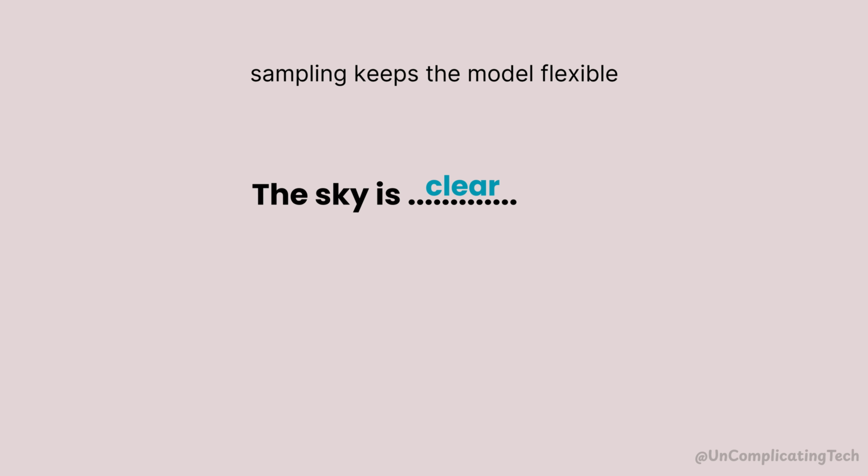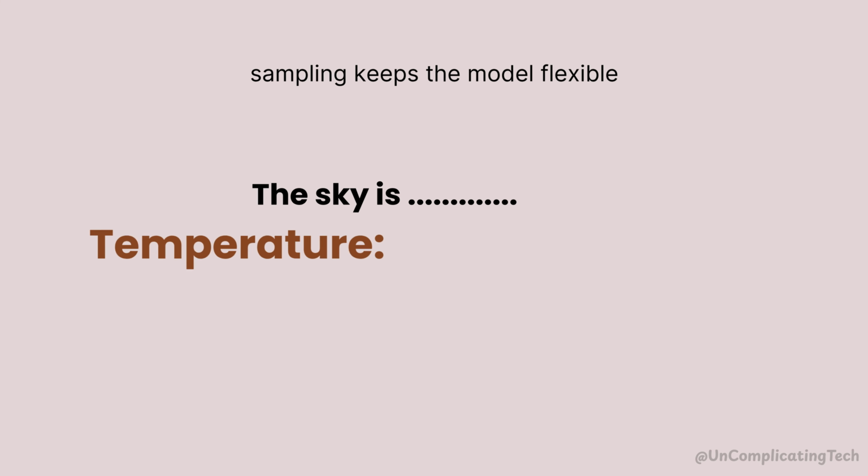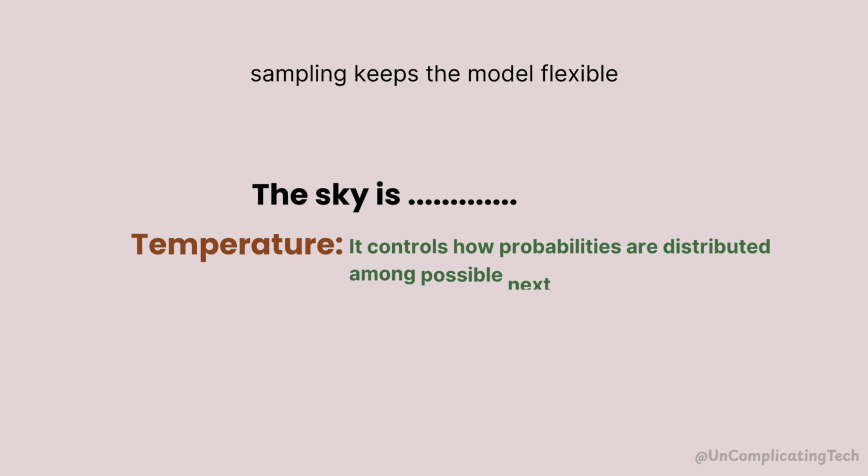This sampling keeps the model flexible instead of always giving the same boring answer. So, how does the model decide whether to stick with "blue" or surprise us with "cloudy"? That's where temperature comes in. Temperature controls how much the model pays attention to these probabilities.